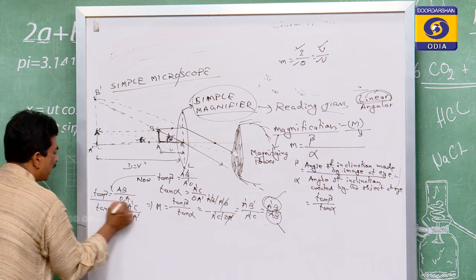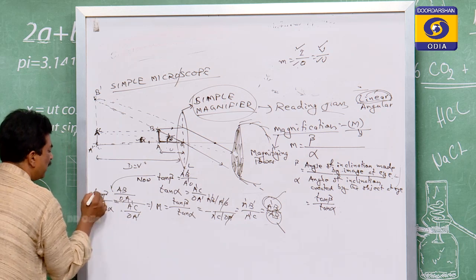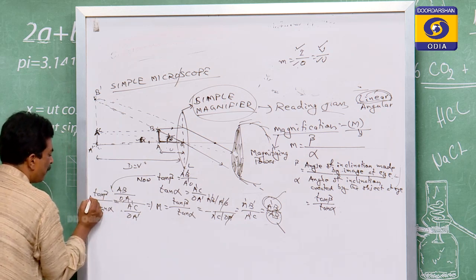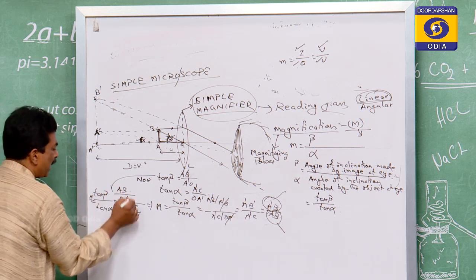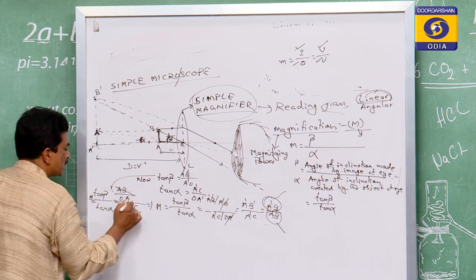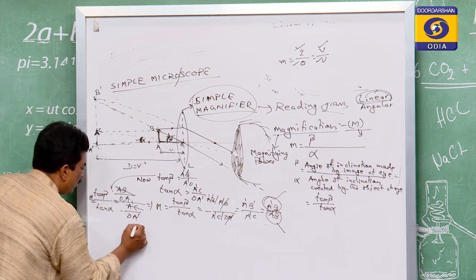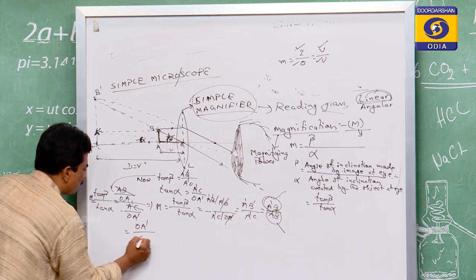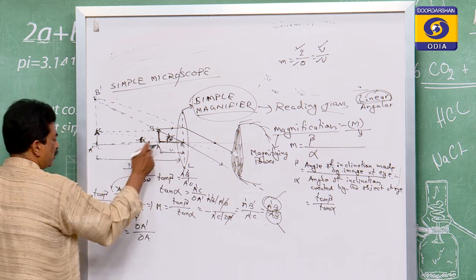So if we divide these two, tan beta and tan alpha, that is equal to the magnification, capital M. Here AB and A'C are of the same size, so they cancel, and this will go up, meaning OA' by OA.